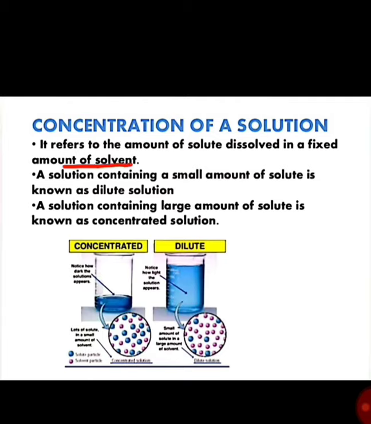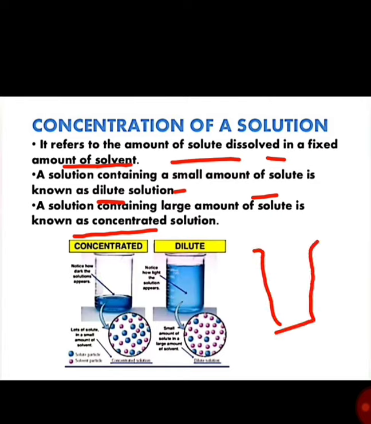A solution containing a small amount of solute is known as a dilute solution, and a solution containing a large amount of solute is known as a concentrated solution. For example, if we add less sugar in more water, it means a dilute solution.